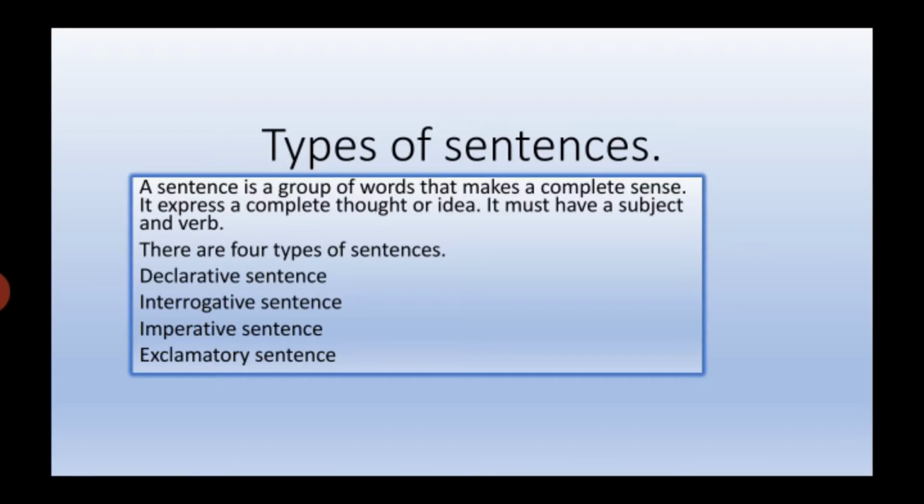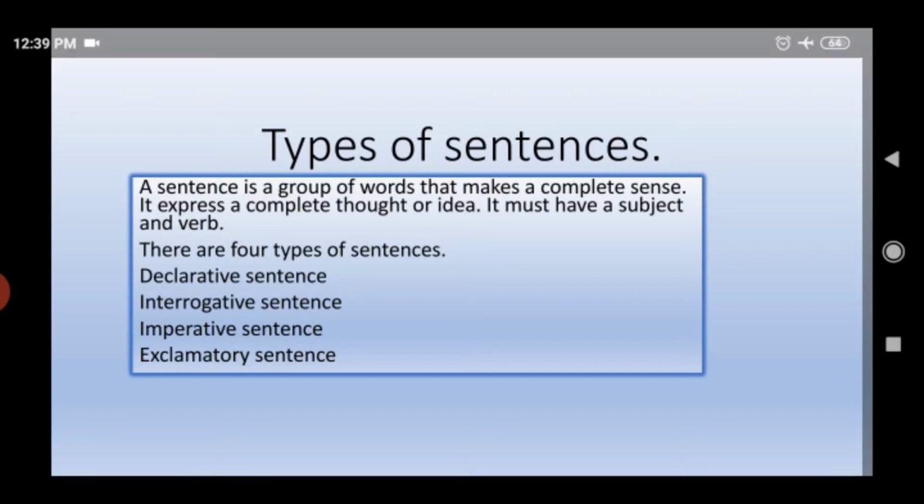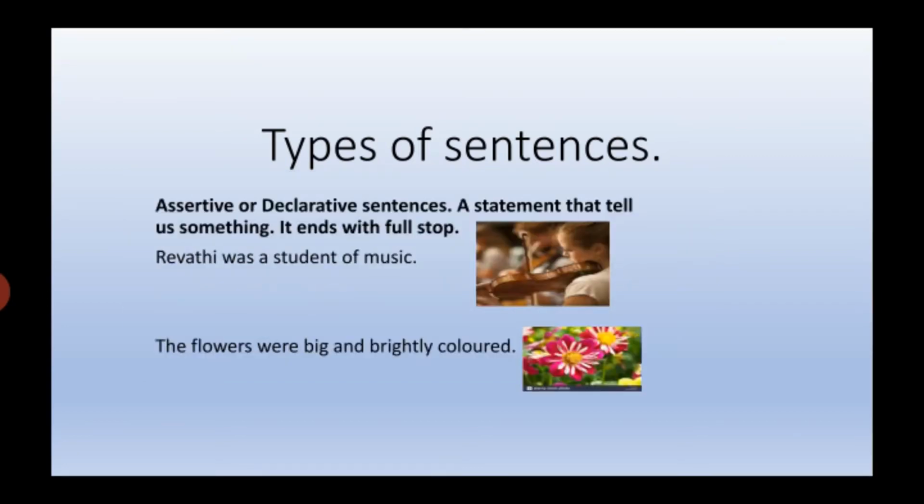There are 4 types of sentences: declarative sentence, interrogative sentence, imperative sentence, and exclamatory sentence. Now, let's see what is declarative sentence. It is also known as assertive sentence. It is a statement that tells us something and it ends with a full stop.